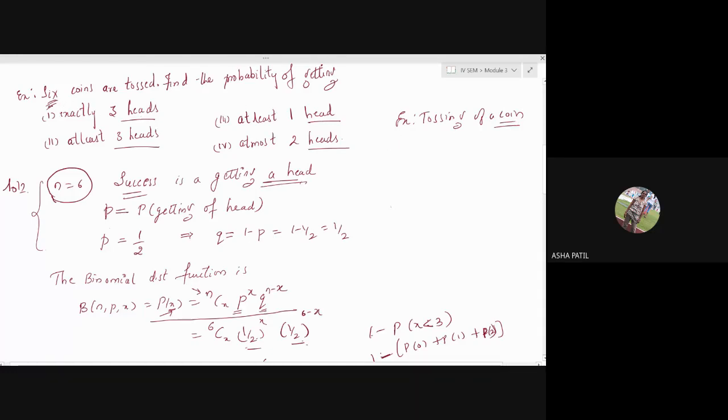How many times is the experiment done? 6 times. Tossing of a coin 6 times is same as 6 coins are tossed. So n becomes 6 there. The number of times you are going to repeat the experiment gives us the number of trials. So number of trials is 6 here. Then find the probability of getting here. They are not mentioned anything else.